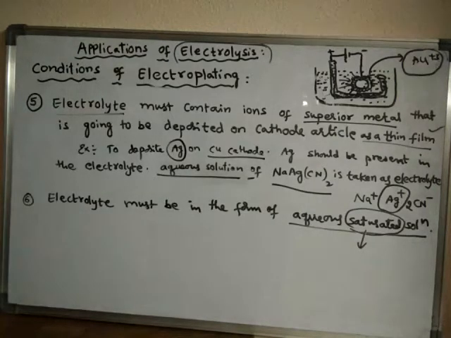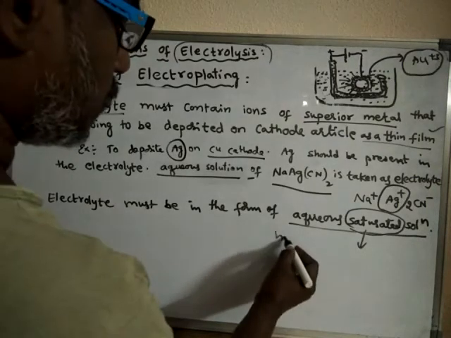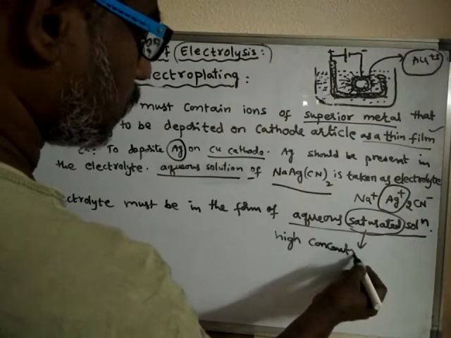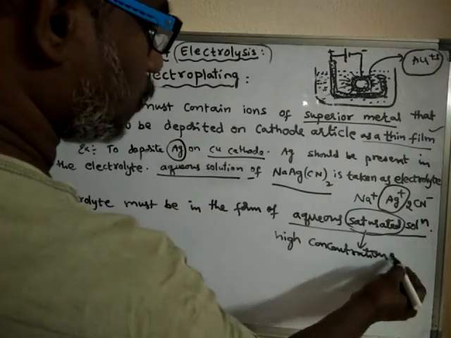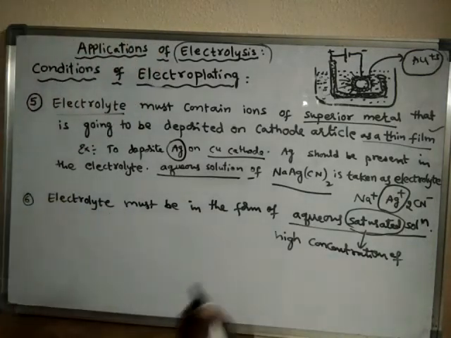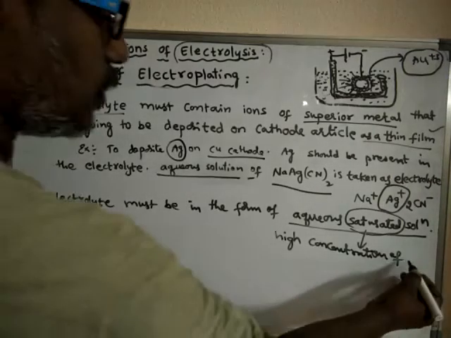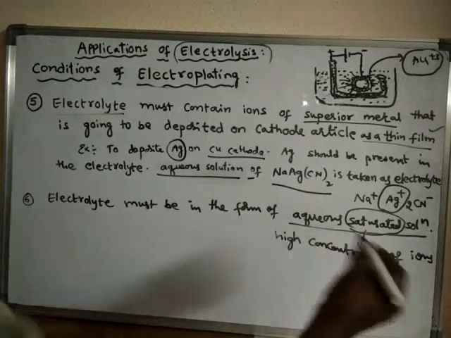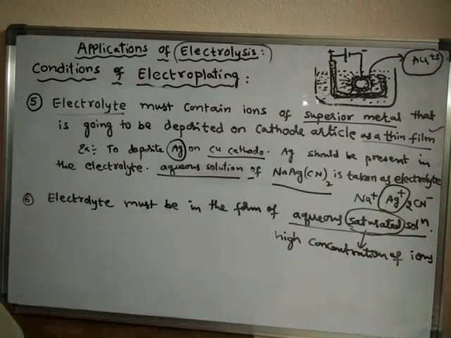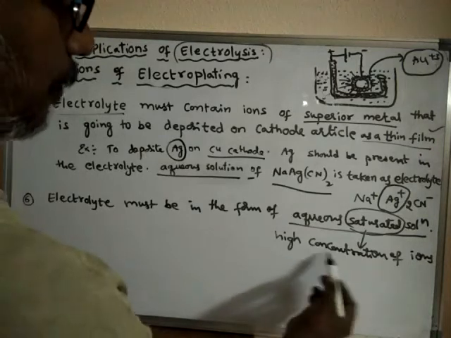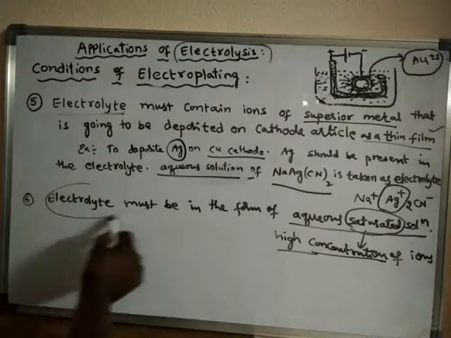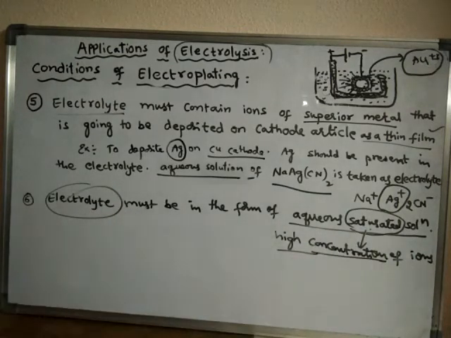a saturated solution contains a high concentration of ions, the ions which are going to be deposited on the cathode. Those ions are present in high concentration when the electrolyte is taken as a saturated aqueous solution.